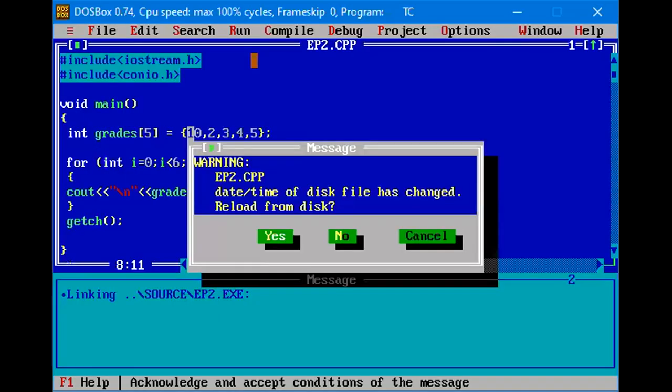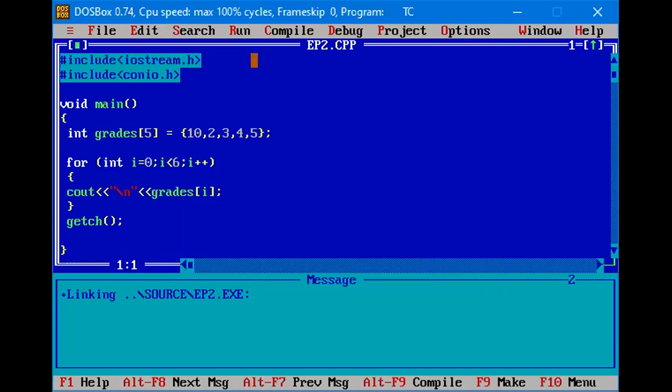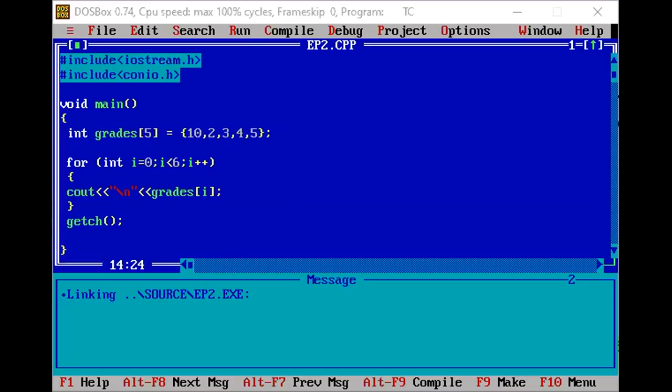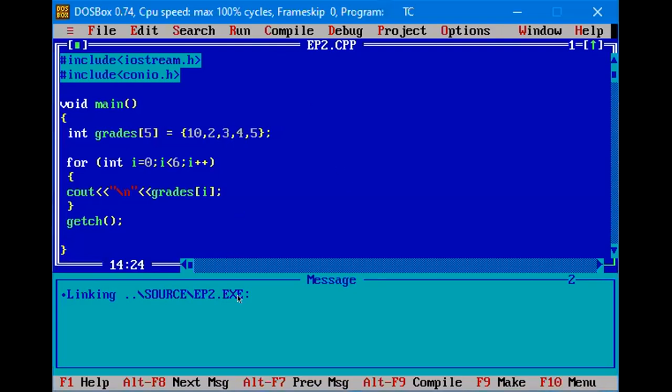So how come the last is 0? Now, as you can see, when we run the program, we get the last value as 0.